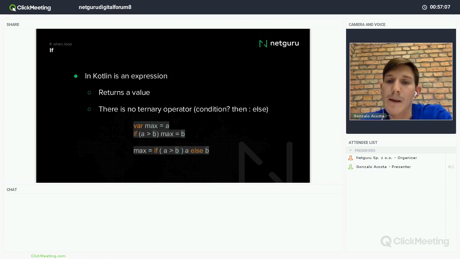It's the same. So for example, if we have a variable max, I can assign with if, normally like I would do in Java, but here this will return a or b. So that's why it's an expression. You can return a or b and assign to max.